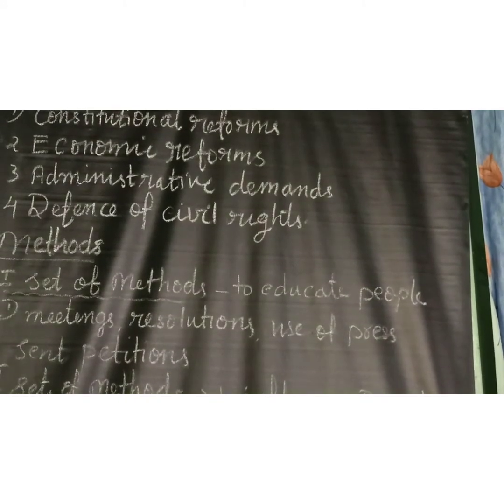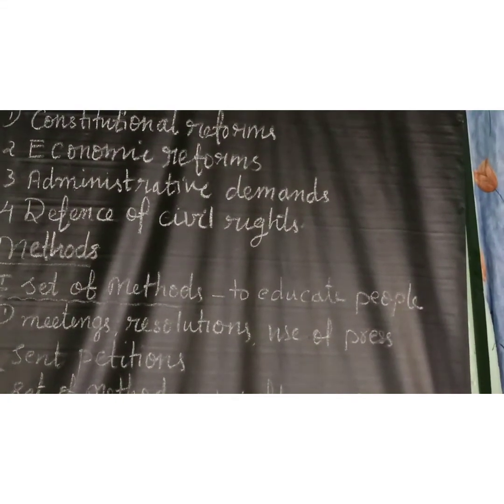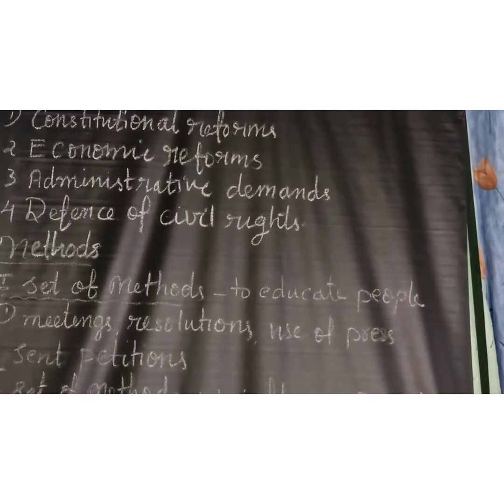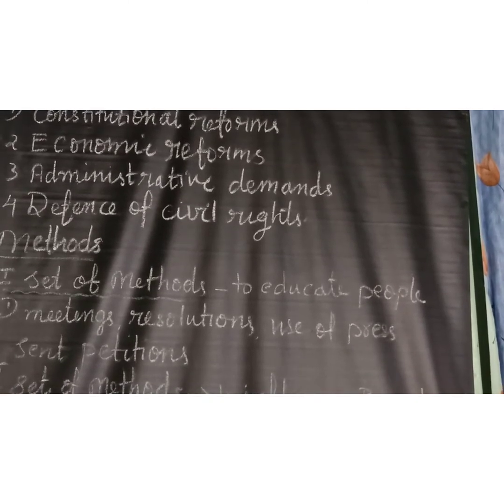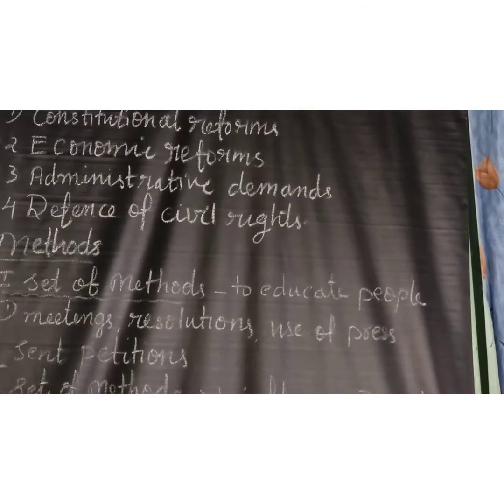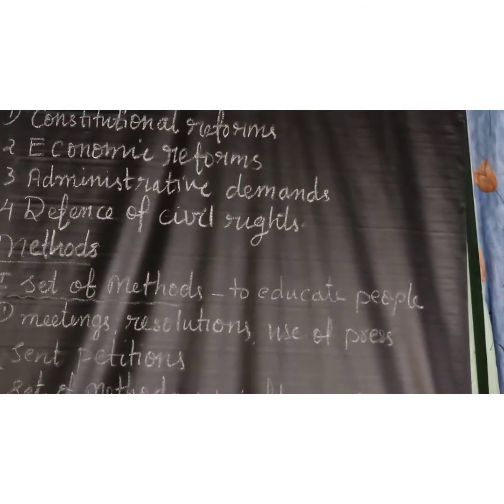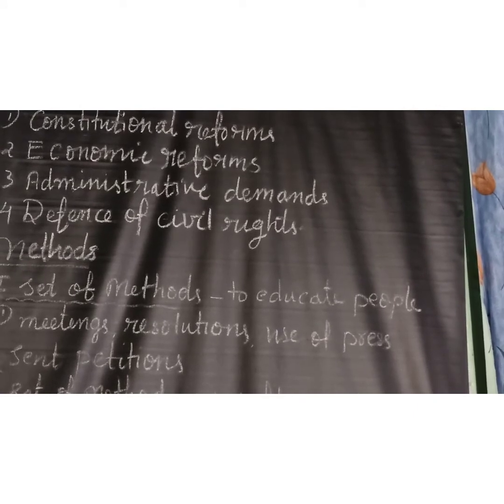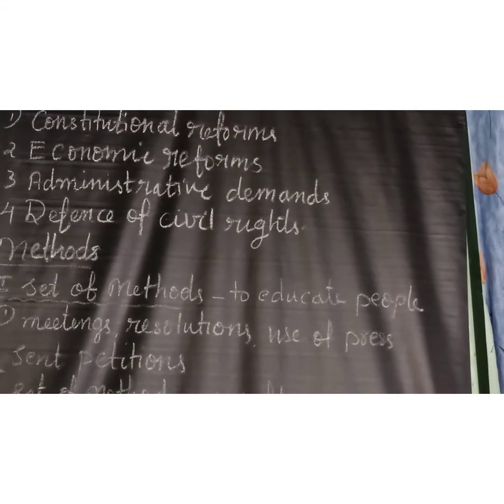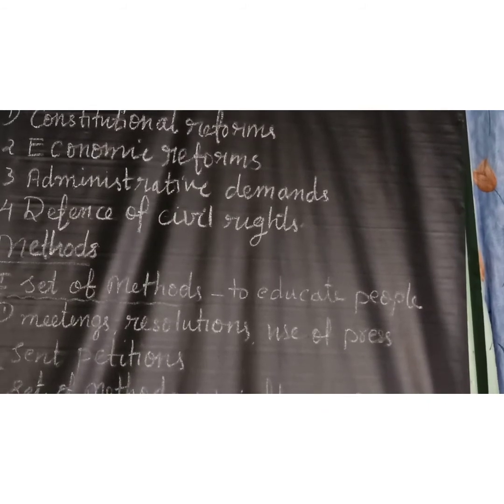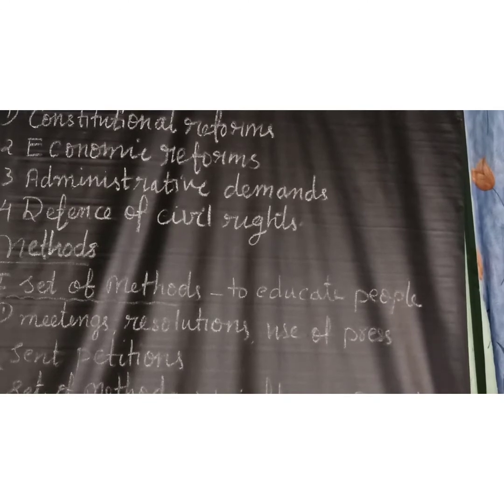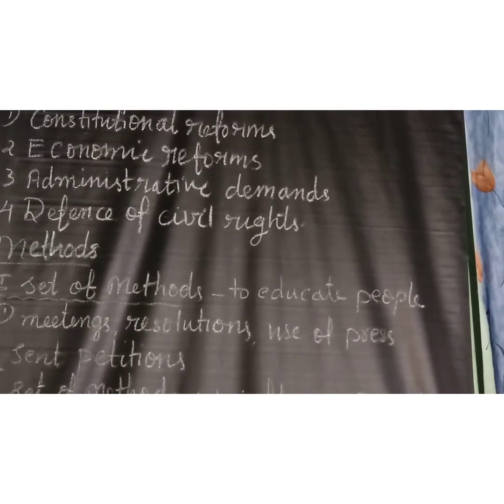Then the last point, defense of civil rights. Whenever the British government tried to curtail the civil rights of Indians, the early nationalists defended them and demanded the following.